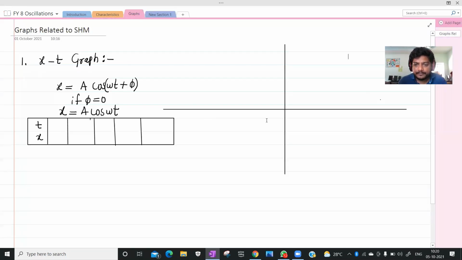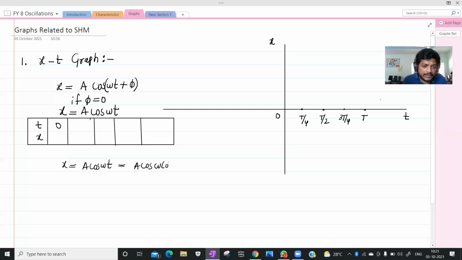Along the x-axis I'm taking t and on the y-axis, this is x. These are the time intervals I'm taking: T by 4, T by 2, 3T by 4, and T. This is 0. For example, if you put t equals 0, what happens? X equals A cos omega t. If you put t equals 0, what happens? Cos omega into 0, right?